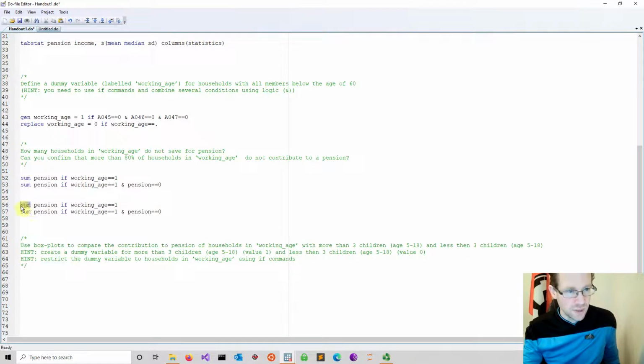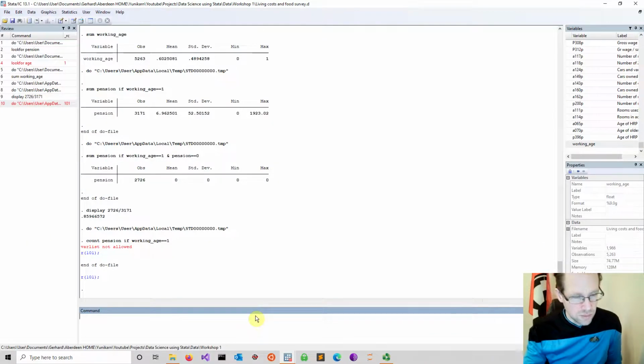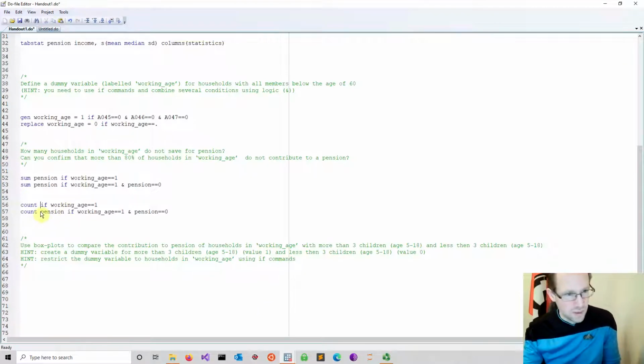So you can do, instead of summarize, you can do count. You can try this. That also works. It simply counts the number of observations. If you run that, it gives you, oops, Warn is not allowed. Okay. Of course not. Because you just count whether the condition is met. That's all. We don't need any statistics.